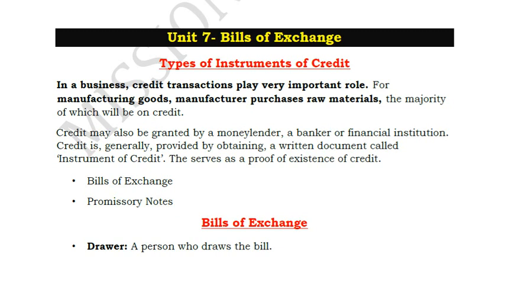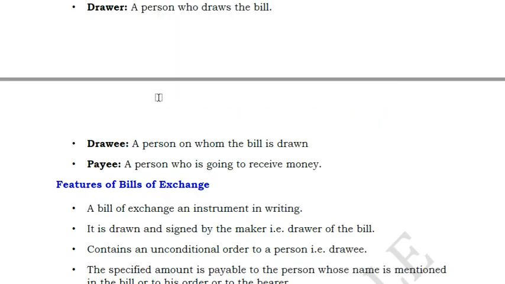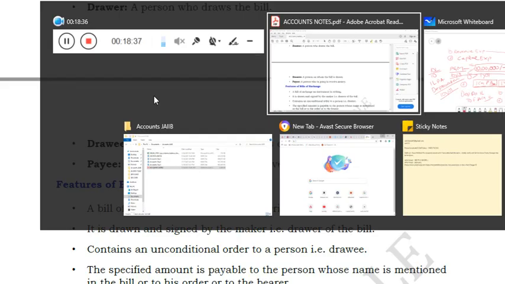So the best alternative in those circumstances is to take help of instruments called bills of exchange. The name itself suggests that it is a bill which is exchanged between two parties, and this bill has a monetary purpose. So what are these bills of exchange, and exactly what is the modus operandi, or how does a bill of exchange work, is something which I will explain to you with the help of a small flowchart. So just remember one thing, friends.